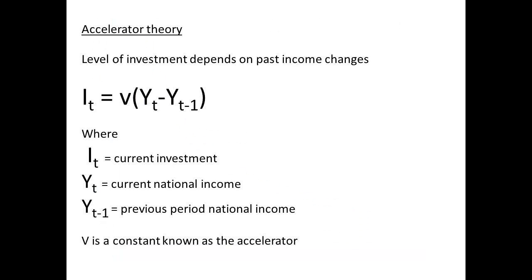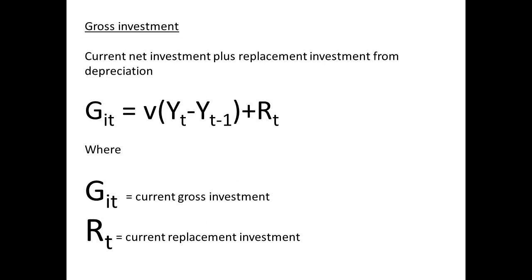The Accelerator Theory proposes that the current level of investment will depend on income changes from the past. This is illustrated by the expression IT, the current investment, is equal to a constant called the accelerator multiplied by the change in national income from the previous period, YT minus 1. The gross investment will be equal to the current investment plus any additional investment being undertaken as replacement due to depreciation.